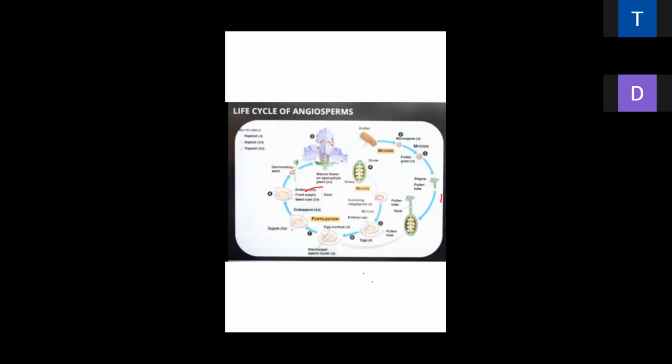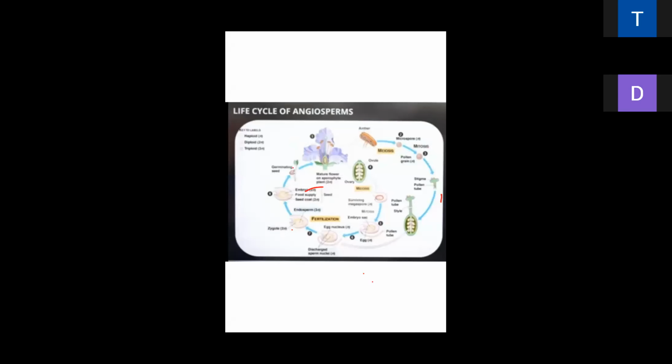Where does the life cycle start, beta? From the sporophyte. They have the root below the soil and the shoot above the soil, and the branches have a flower. Only a brief introduction I have given today. We will discuss in detail tomorrow.